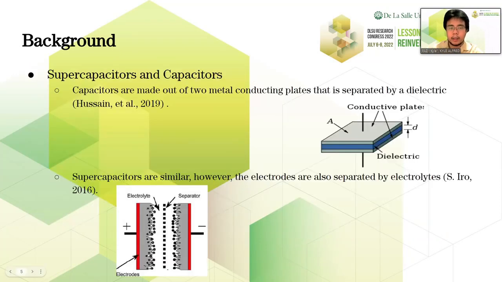A capacitor is made out of two metal conducting plates that are separated by a dielectric. The schematic of a supercapacitor is similar, however the electrodes are submerged in an electrolyte solution. This allows the supercapacitor to store charges like a battery and charge and discharge the stored charges like a capacitor. The capacitance of a material will determine its viability as an electrode.